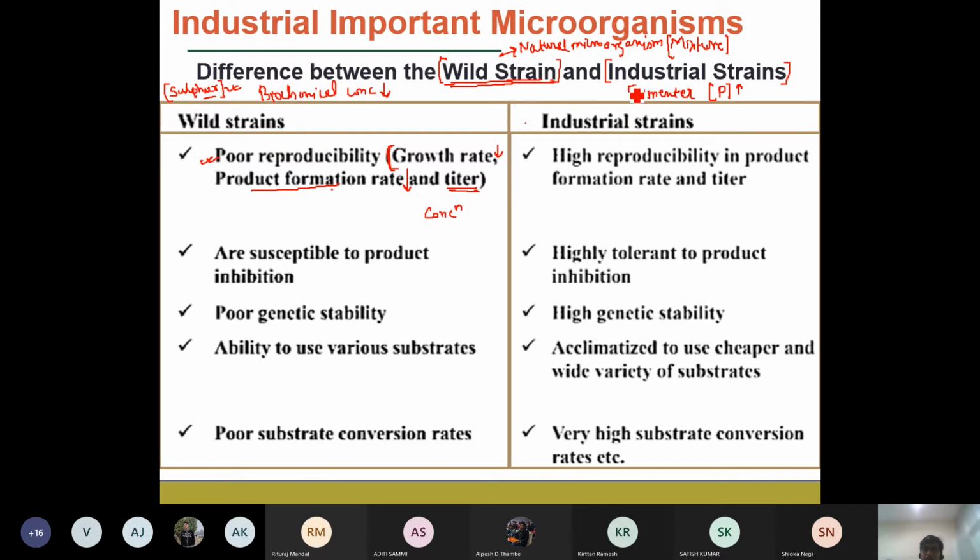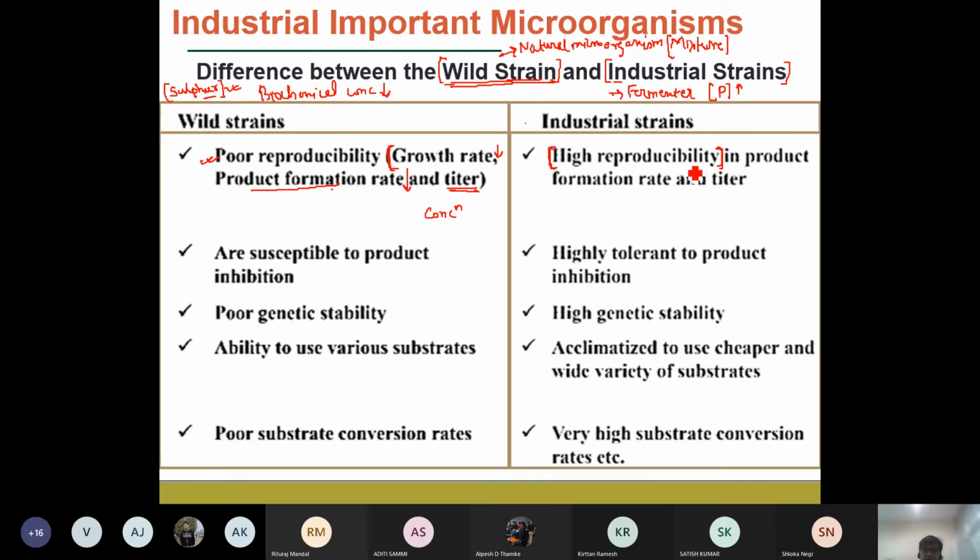But in the fermenter or bioreactor that we design using industrial strains, we would like to have very high reproducibility. We would like a very high concentration of sulfur, or of any particular biochemical, and it should be reproducible with every batch of fermentation carried out.